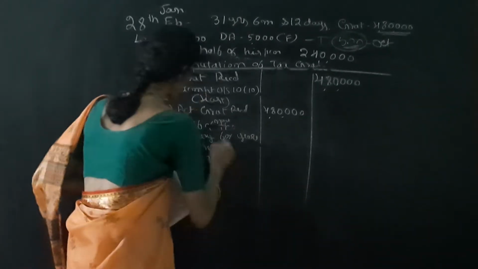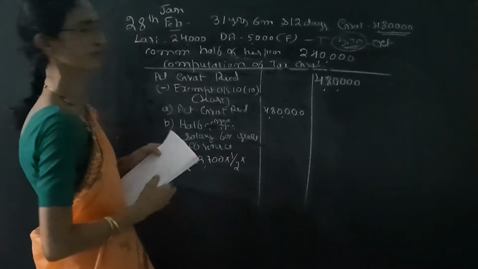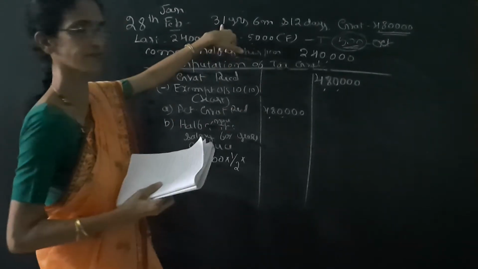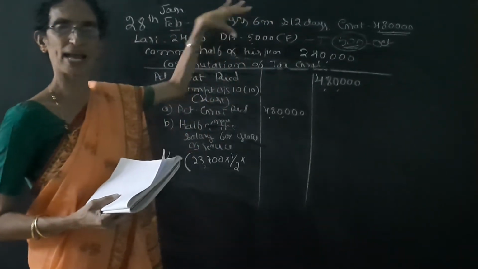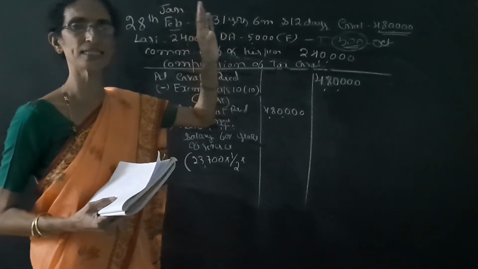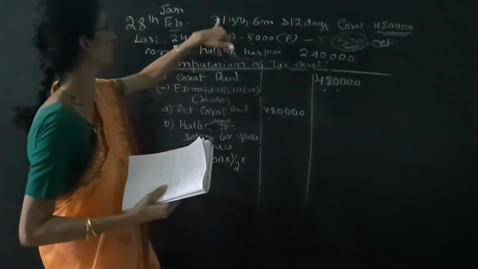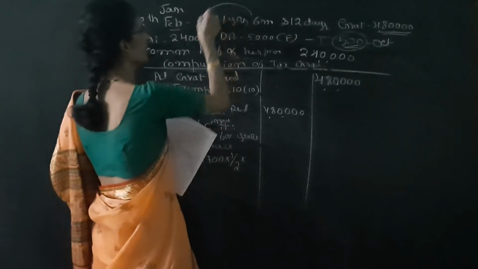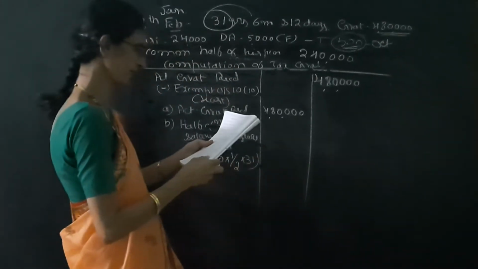23,700. Here half means 1/2 into number of years of service, 31 years, 6 months and 12 days. In this case, the fraction of the month should be ignored. In case of not covered under the Gratuity Act, the fraction of the month should be avoided. So instead of 31 years, 6 months, 12 days, we have to take only 31. So multiply by 31.